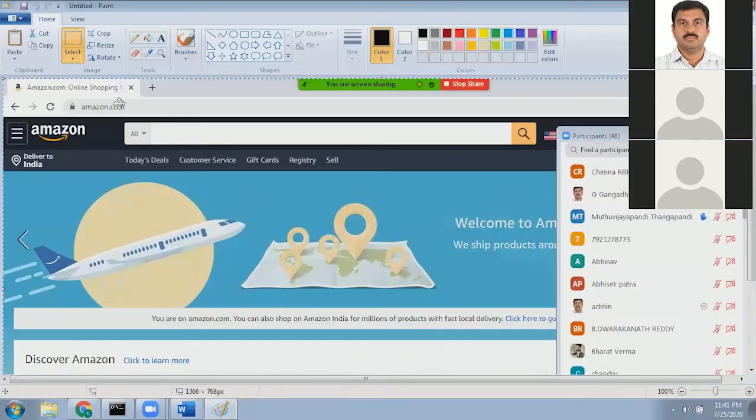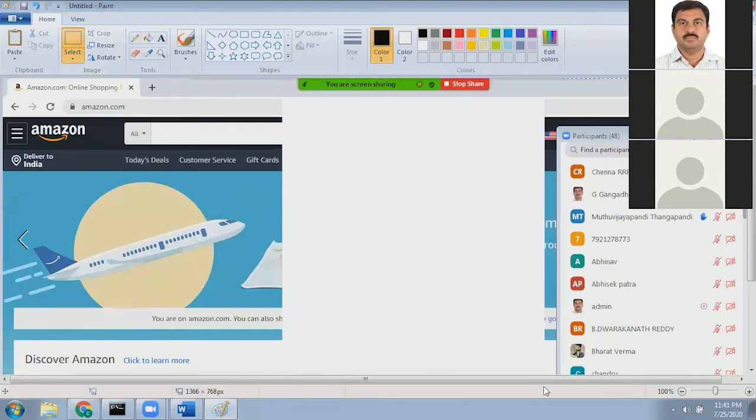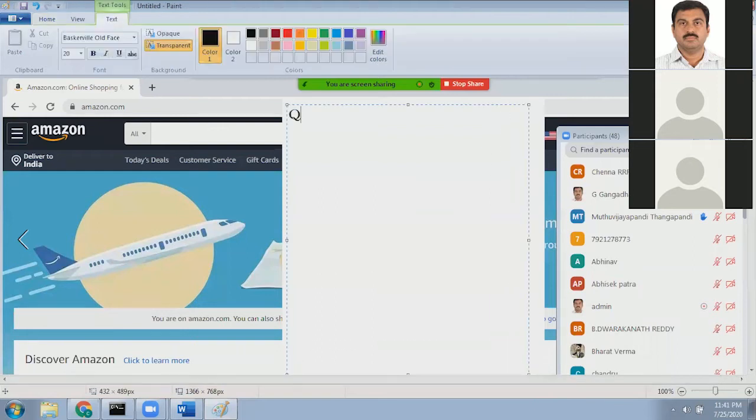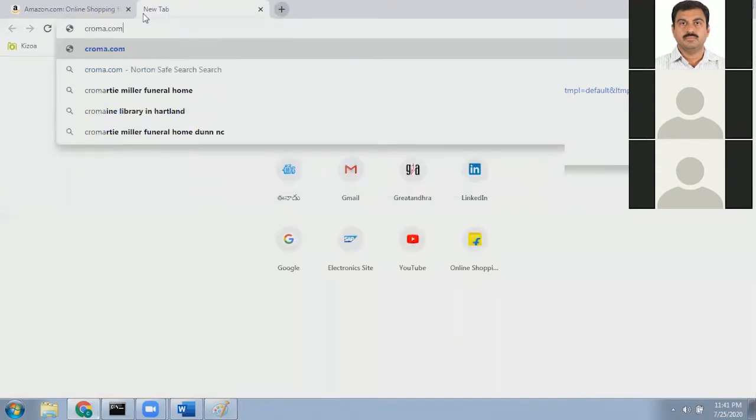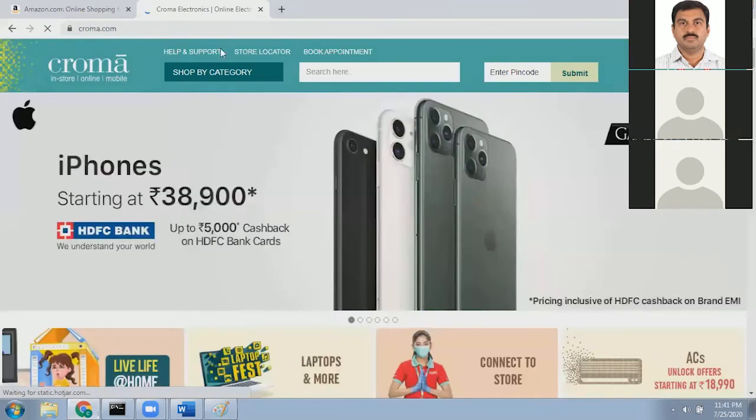Our requirement is to develop Amazon.com, so our requirement is to develop an e-commerce site, something like Amazon or Flipkart or Chroma. Chroma.com is developed using Hybris.